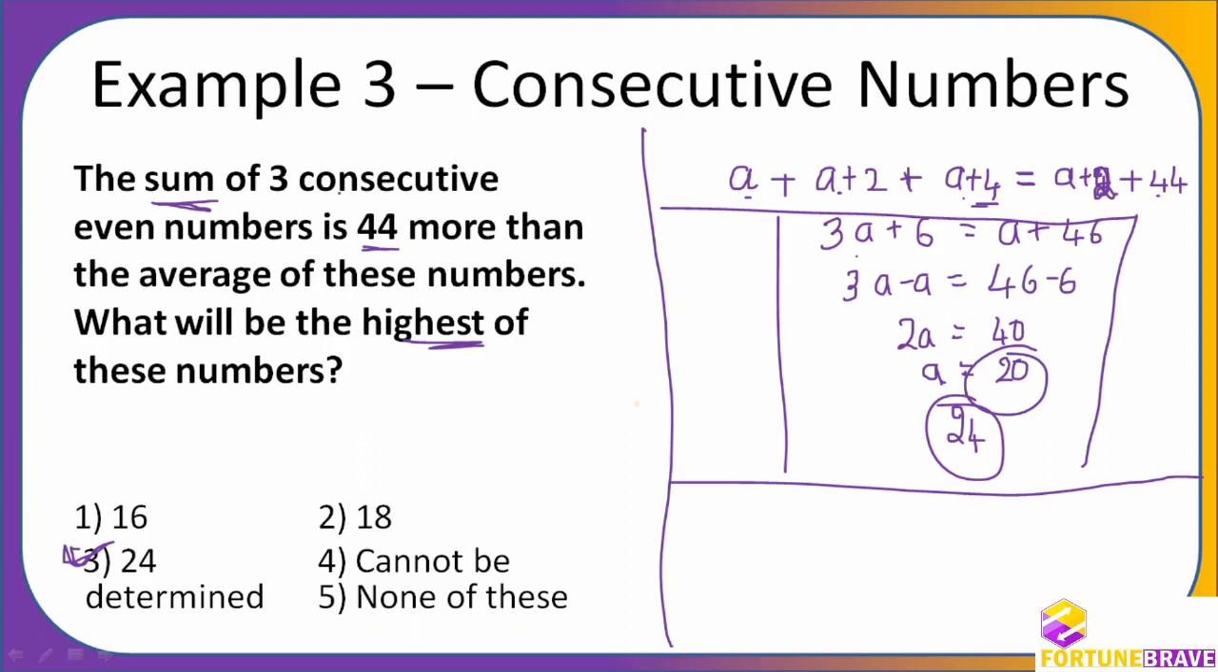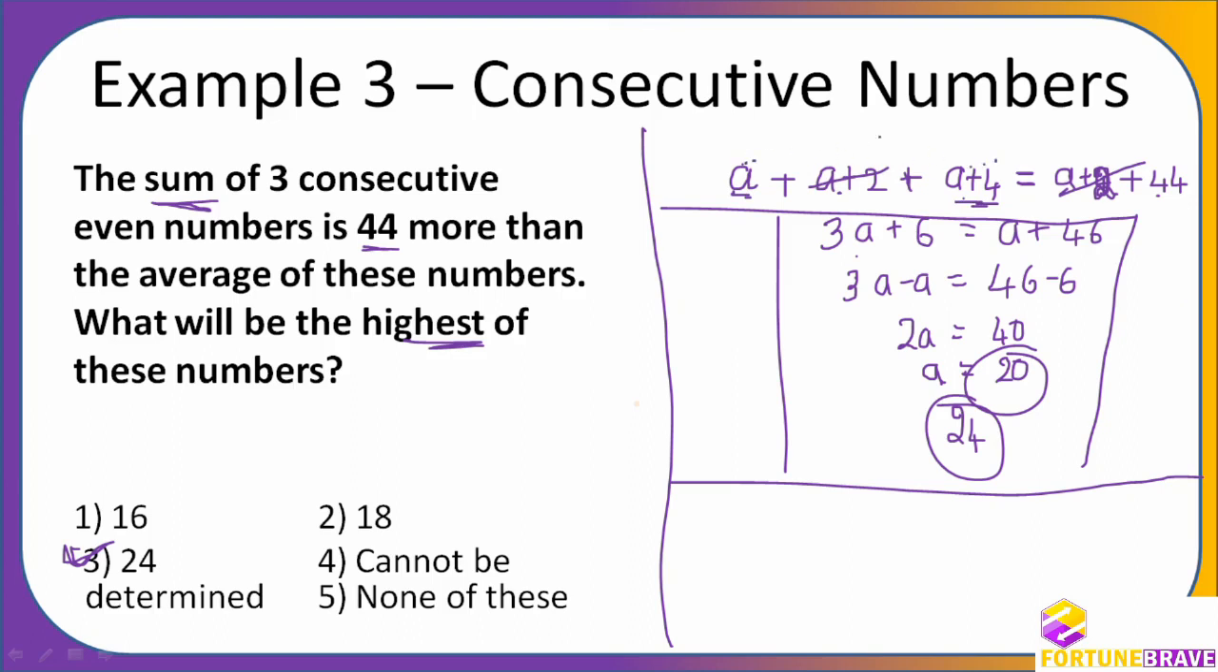You see here, whenever they are saying the sum of 3 consecutive numbers is 44 more than the average of these numbers, it means 44 is equal to the sum of other two numbers. Just think, because this side also average, this side also average. So if I remove both the sides, I can remove both the sides or not? I can remove both the sides. Then what will remain here? The sum of first and last number.